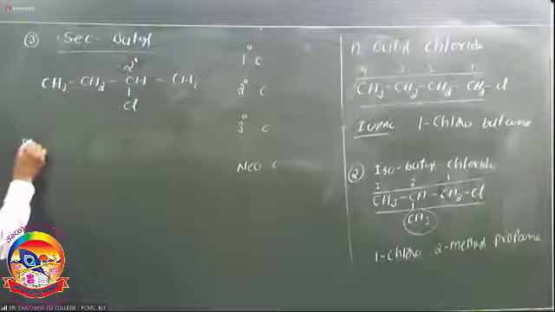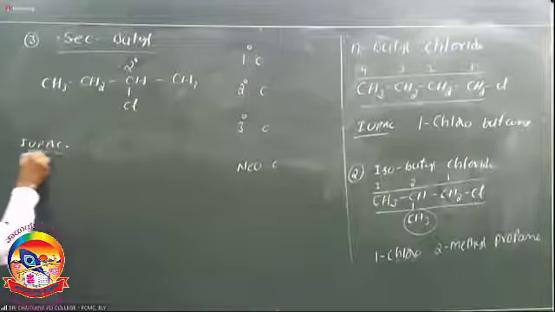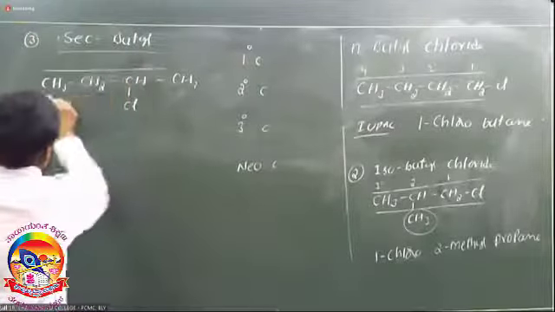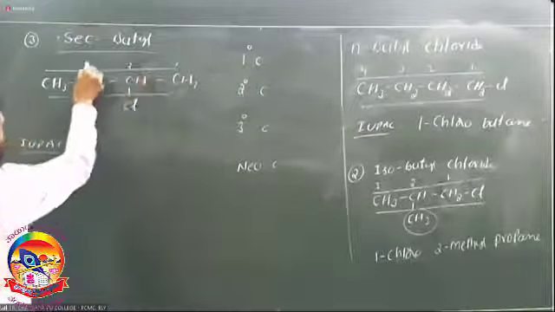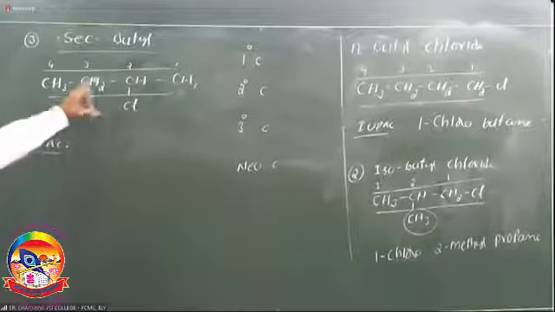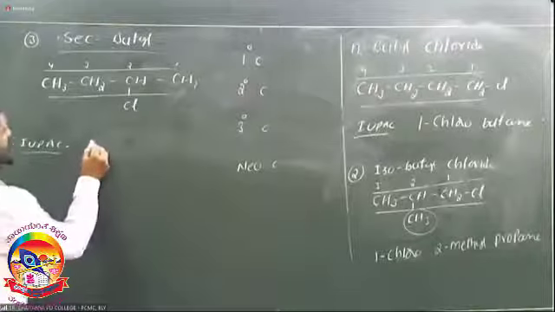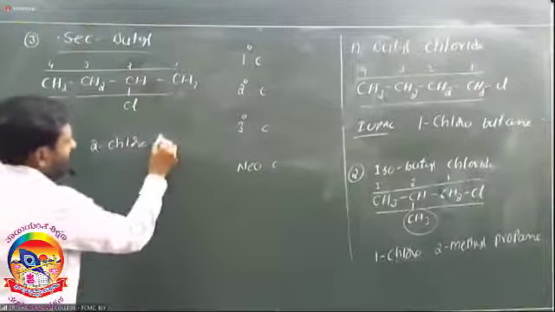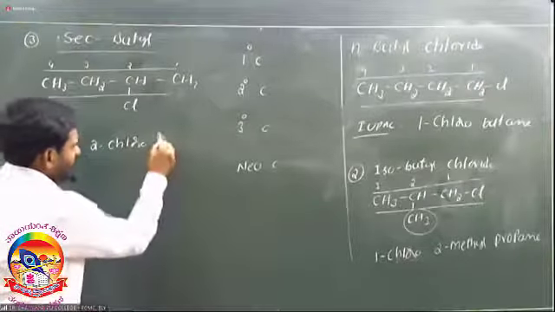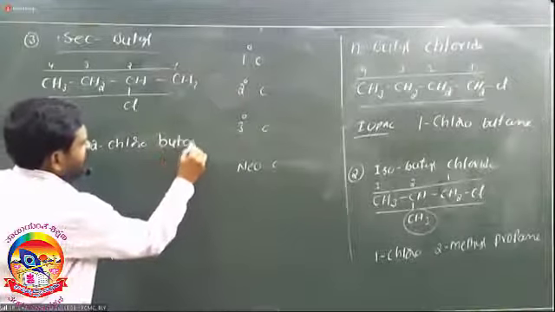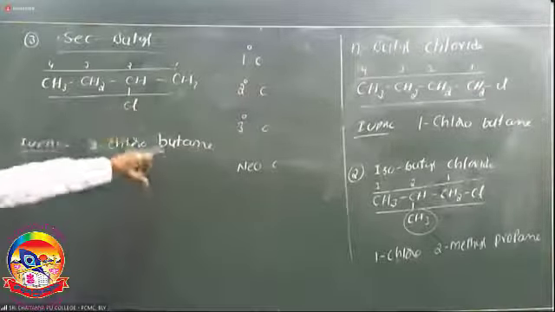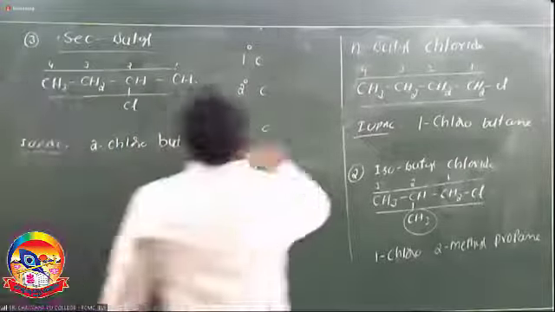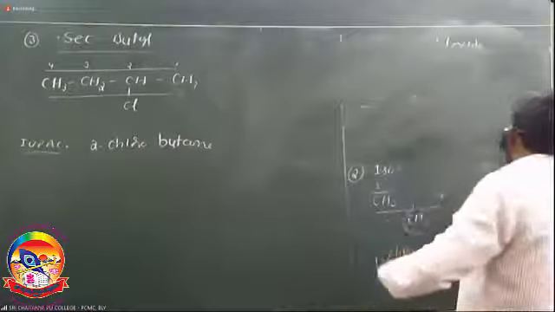So what is the IUPAC name of secondary butyl chloride? First select the longest chain: first carbon, second carbon, third carbon, fourth carbon. Here chlorine is attached with the second carbon, so it is 2-chloro. The root word is but, as it contains 4 carbons, with single bonds, so it is called 2-chlorobutane. So the IUPAC name of secondary butyl chloride is 2-chlorobutane. Next, the last one, the fourth one, is tertiary butyl.